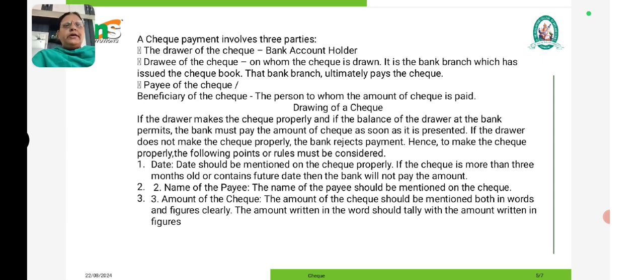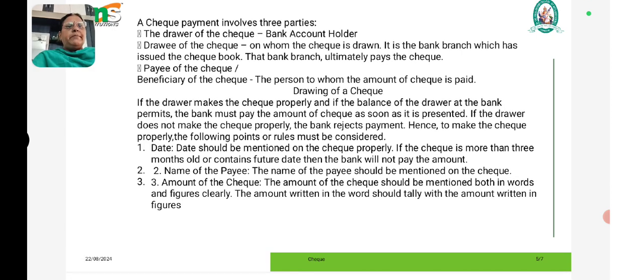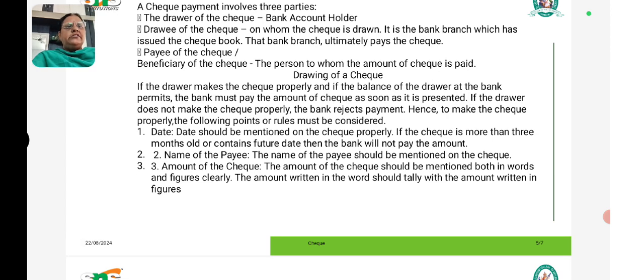So coming to the drawing of a check. If a drawer makes the check properly and if the balance of the drawer at the bank permits, the bank must pay the amount of the check as soon as it is presented. If the drawer does not make the check properly, the bank rejects payment. Hence, to make a check properly, the following rules must be considered. Date. The date should be mentioned in the check properly. If the check is more than 3 months old or contains a future date, then the bank will not pay the amount.